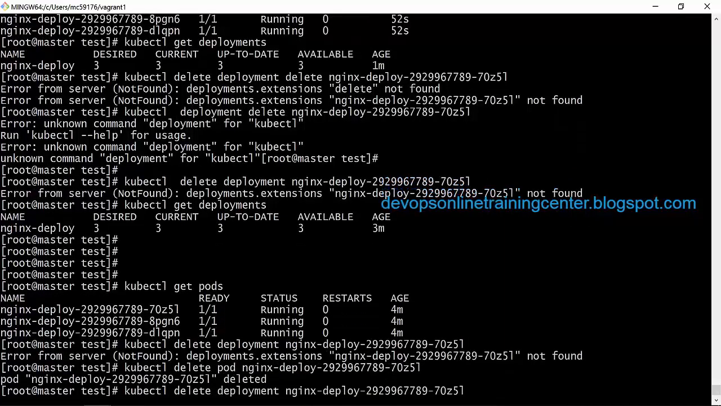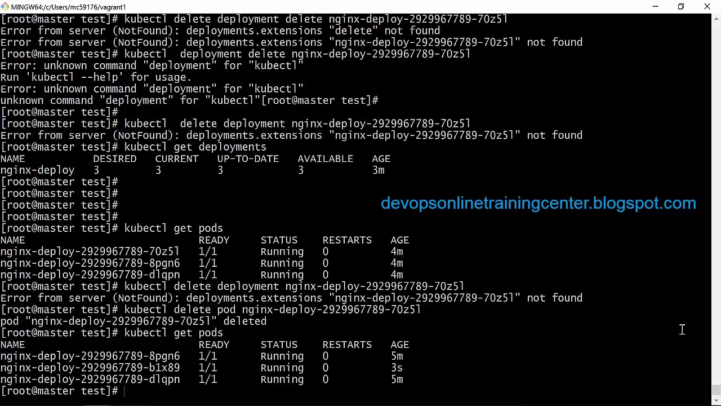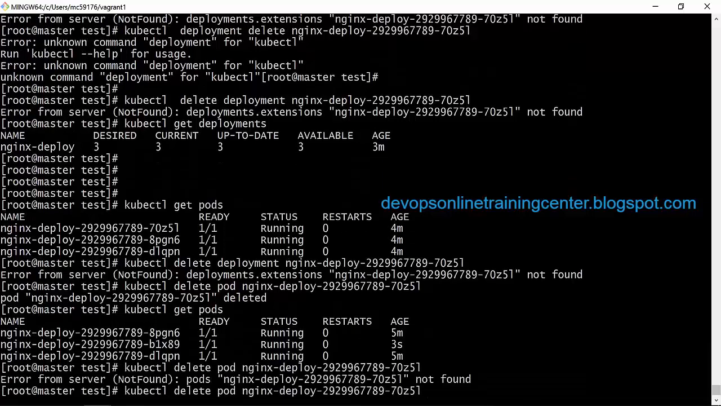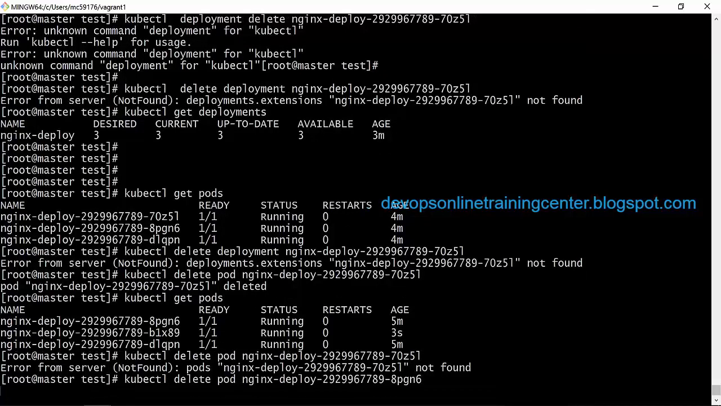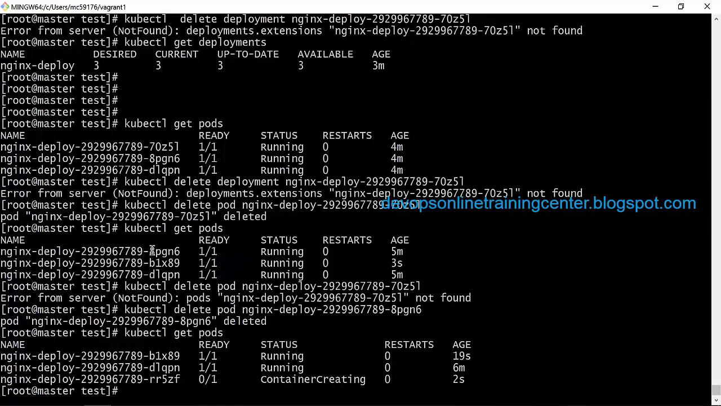Okay, it's deleted. Now let us see whether it will create automatically. See, if you see from earlier to this, or otherwise I'll again delete and again create one. Sorry, we'll delete the first one and see whether one will be created automatically. If you see here, this is the one which is deleted, 8pgn6, and now a new one is created